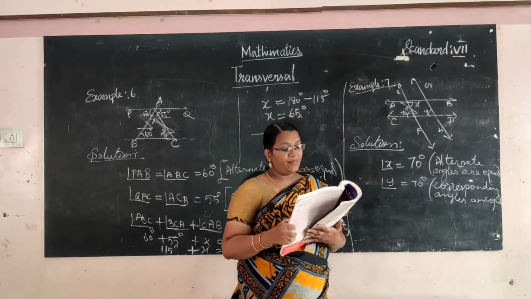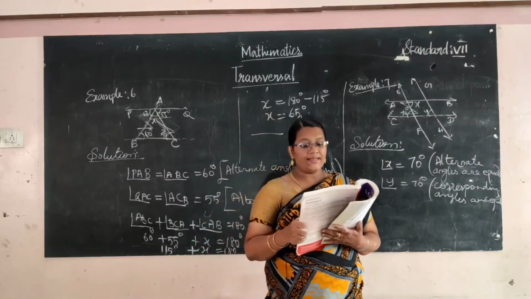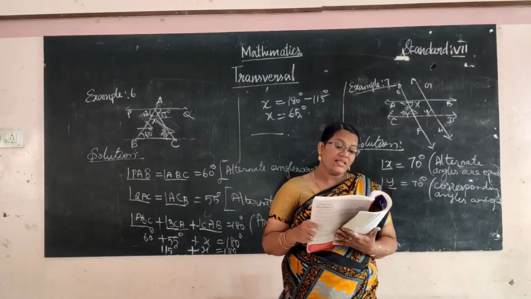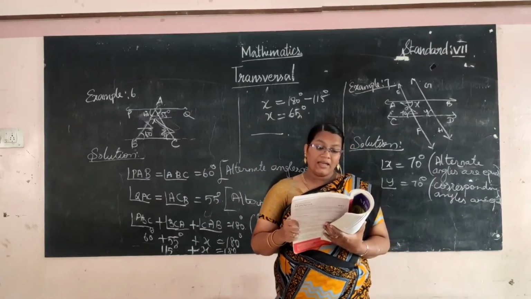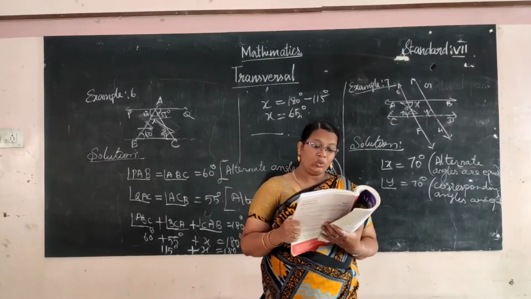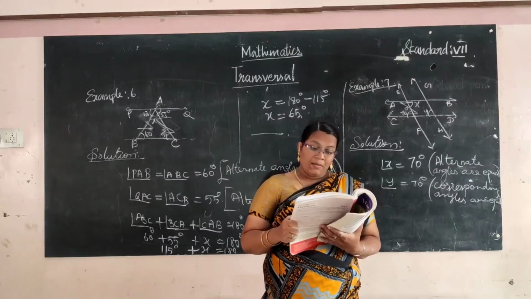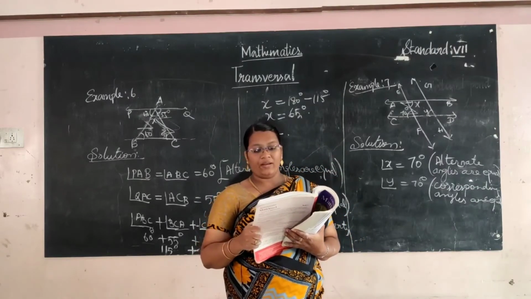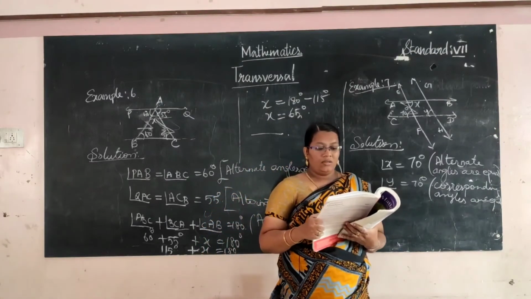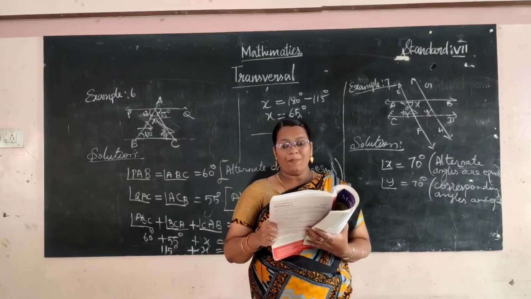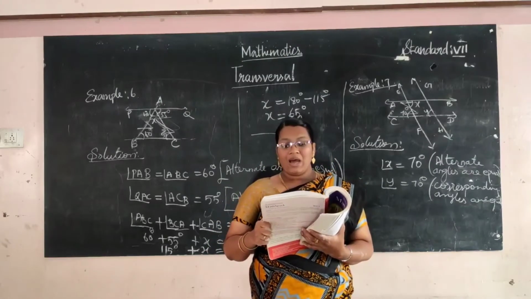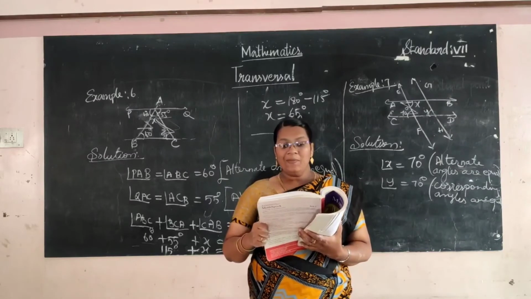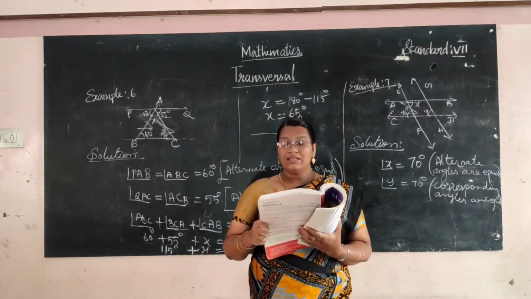Example 8. P and Q are two lines intersected by a transversal T such that angle 1 is equal to angle 2. Is P parallel to Q? If so, why? P and Q are parallel lines, and T is a straight line.